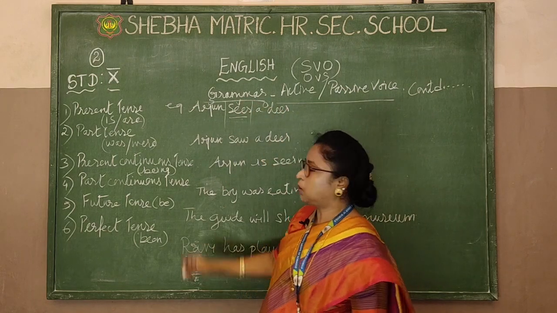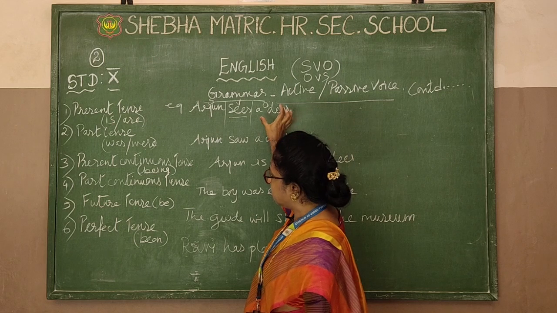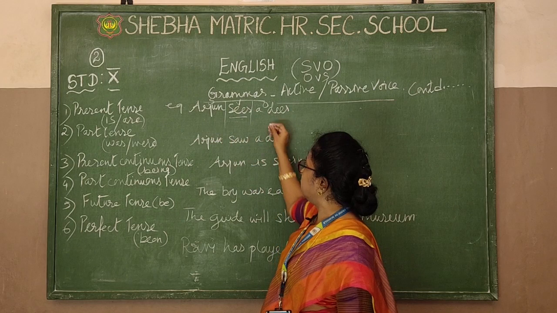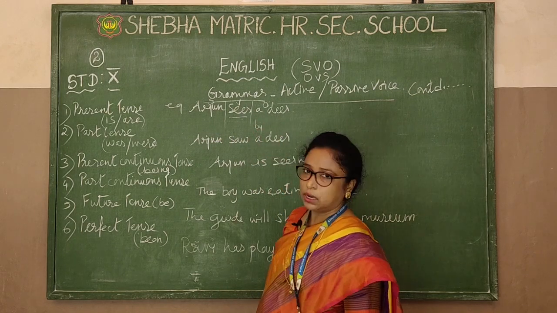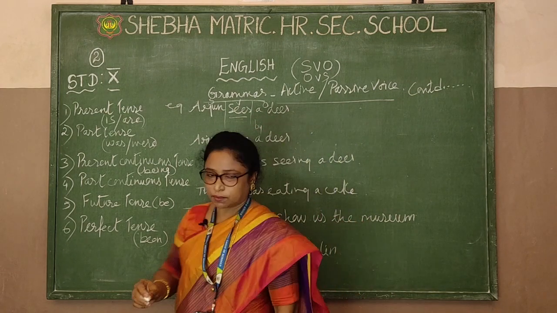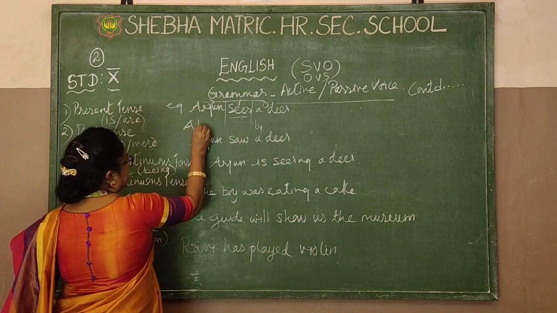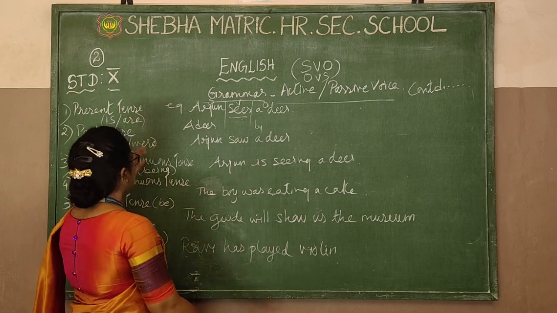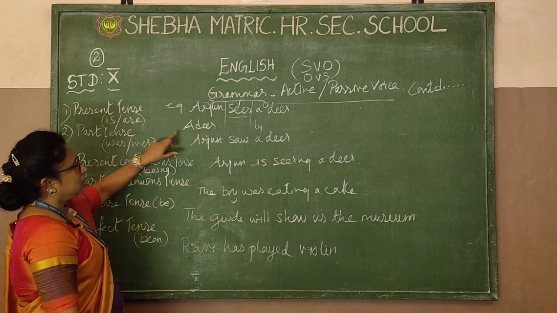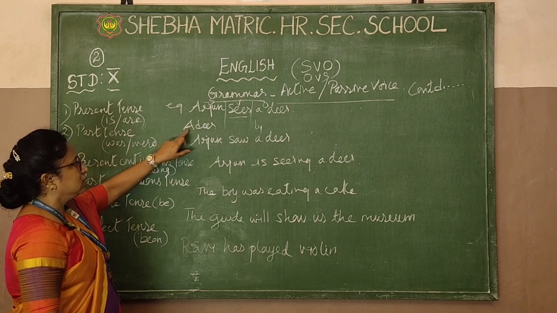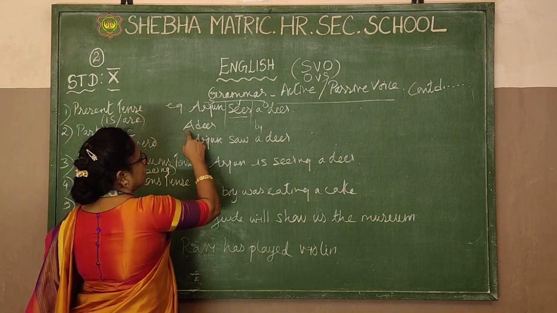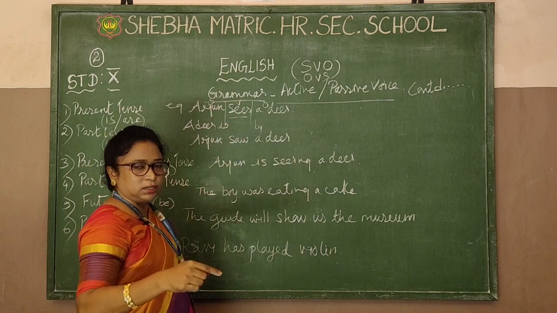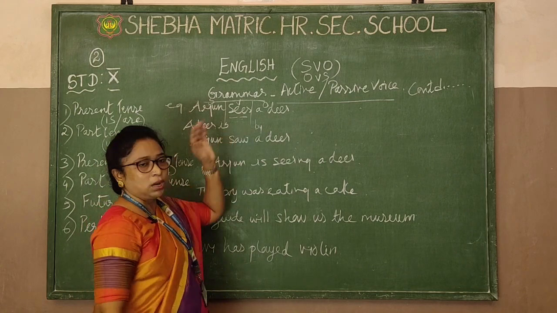Now let's interchange. How do you interchange? The object must come this side and the subject must come this side. And when you are bringing the subject this side, the new word you are using is by. Now let's change. A deer. I brought it down. A deer means it's only one, so what should we use? Is. Are means many deer. It is singular, so a deer is. Now see, present tense see, when you are bringing it down to the passive voice, how should you change?